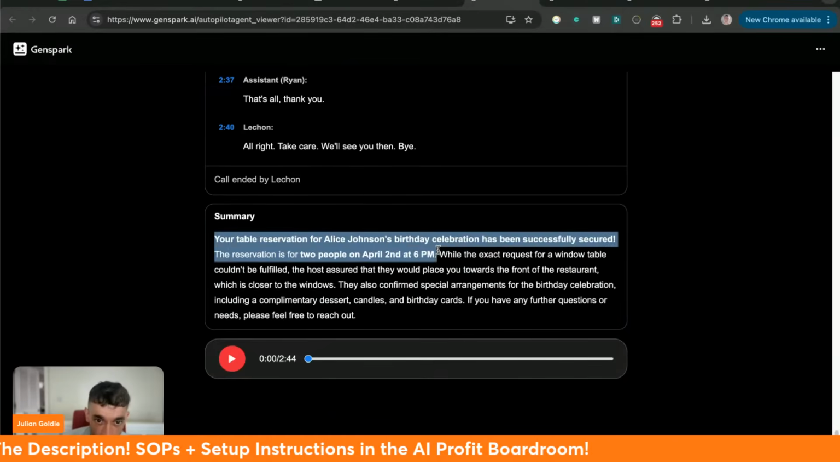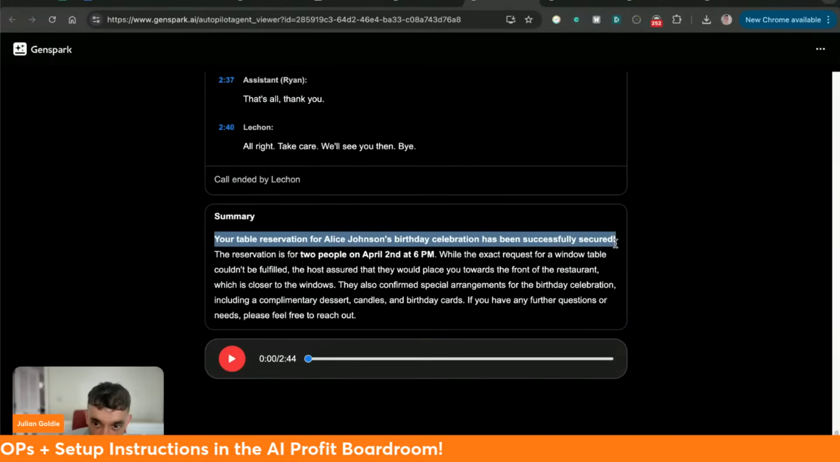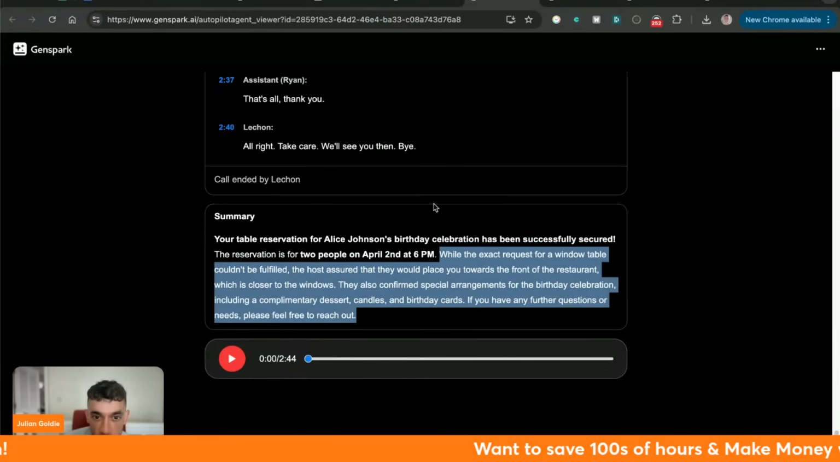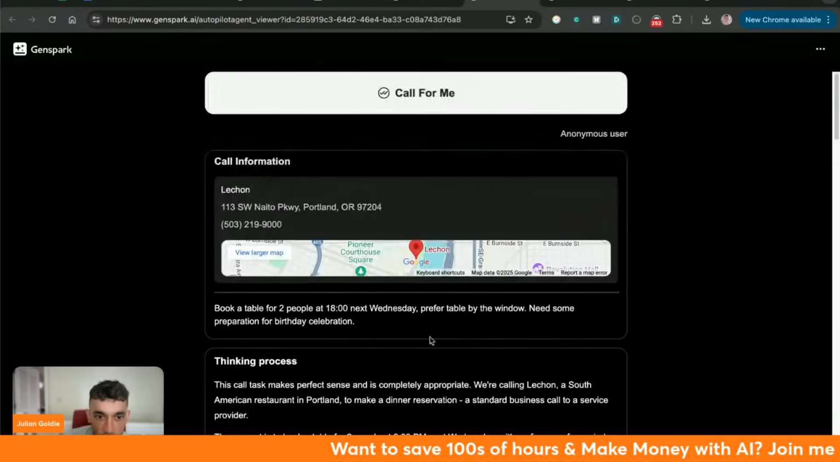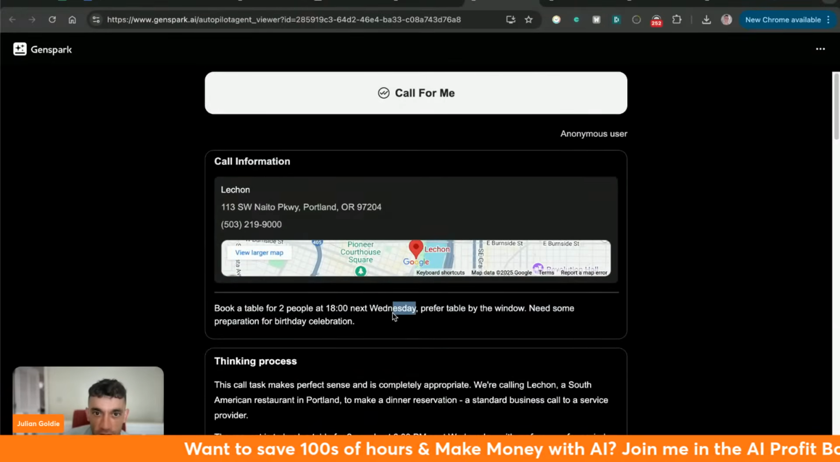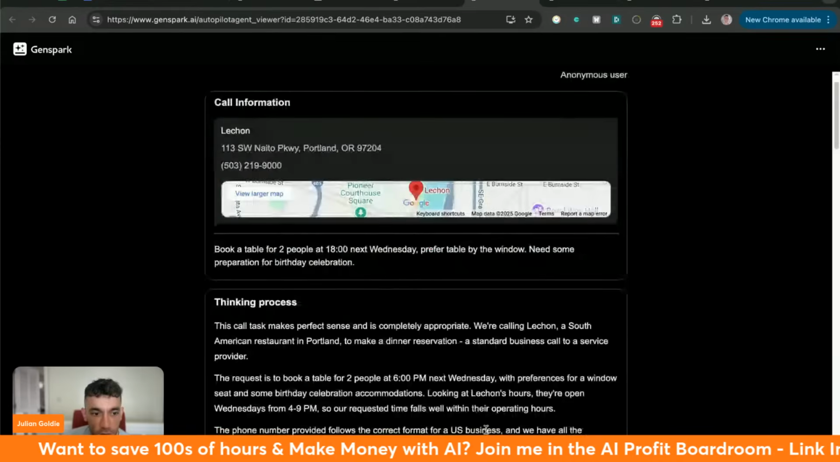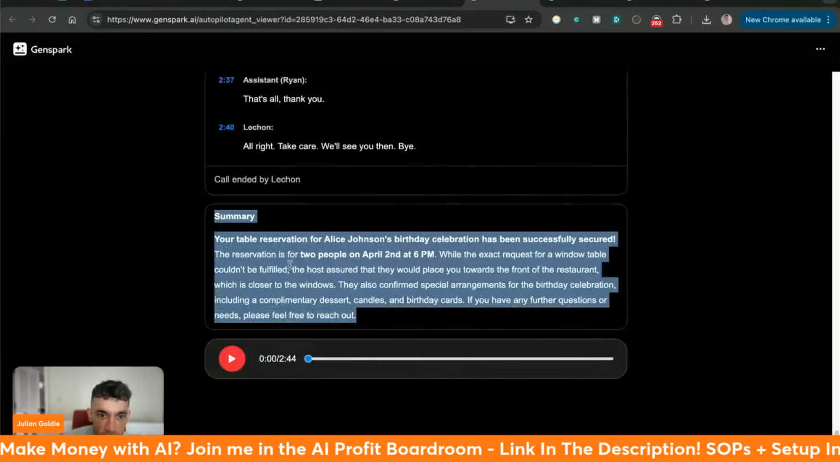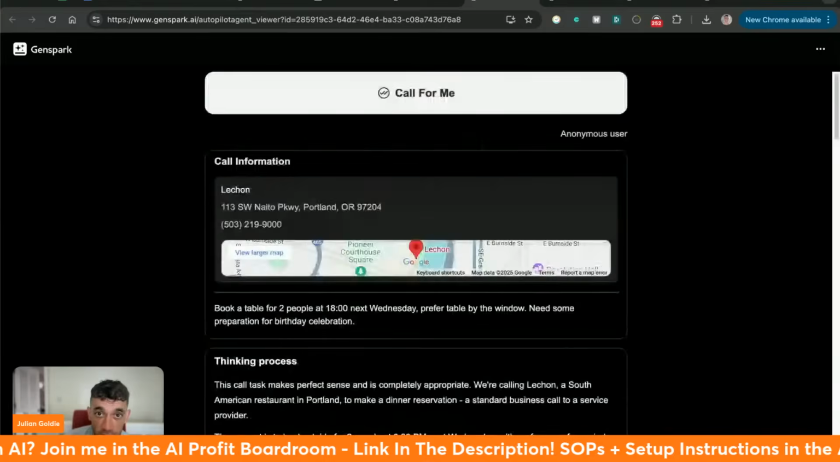It says your table reservation for Alice Johnson's birthday celebration has been secured. The reservation is for 2 people on April 2nd at 6 p.m. And here's the details, right? Which is crazy. I don't know if that's actually real. I haven't tested it. I mean, I would be careful about what you see and that sort of thing. But if that's actually real and that's a genuine conversation, it's scary stuff, right?